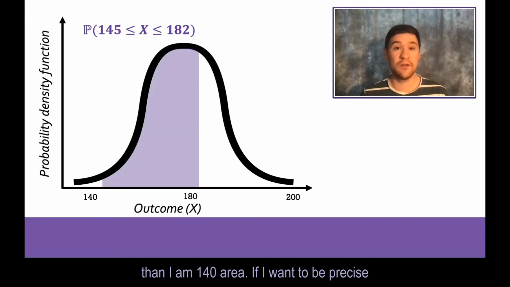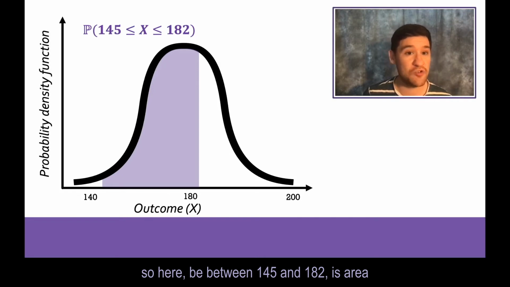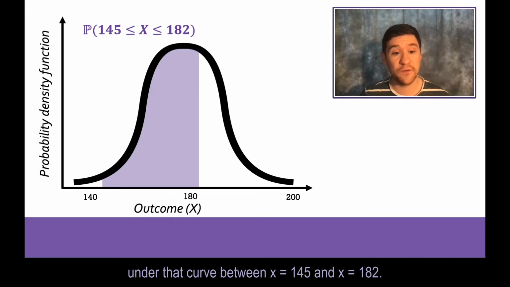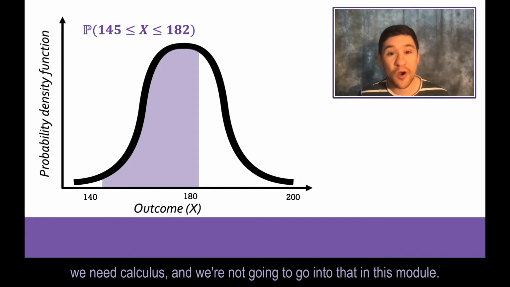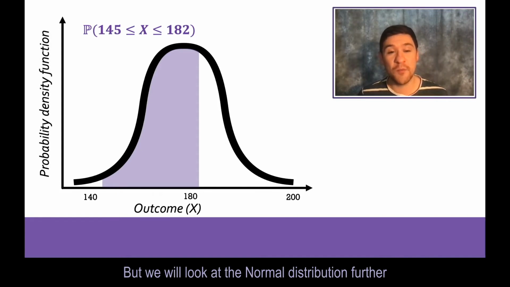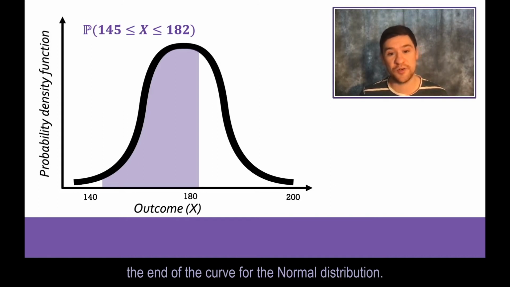And if I want to be precise, the probability of my outcome being between two values, so here between 145 and 182, is the area under that curve between x equals 145 and x equals 182. Now, in order to work out that area under the curve, we need calculus. And we're not going to go into that in this module, but we will look at the normal distribution further, and we will look at other ways of working out the area under the curve for the normal distribution.